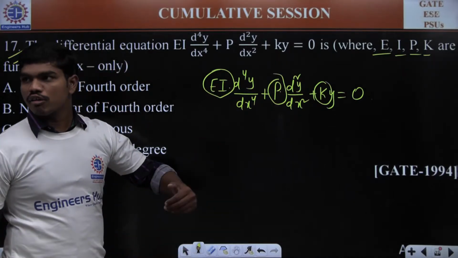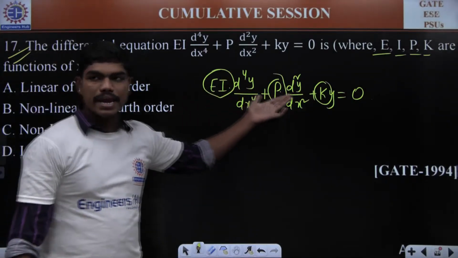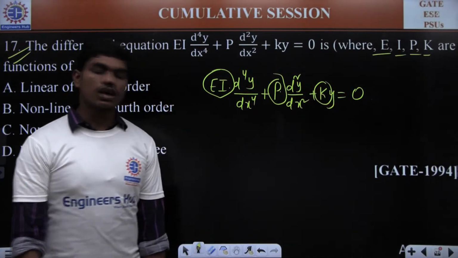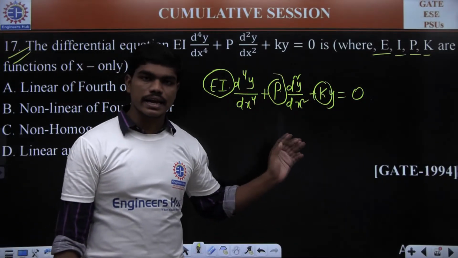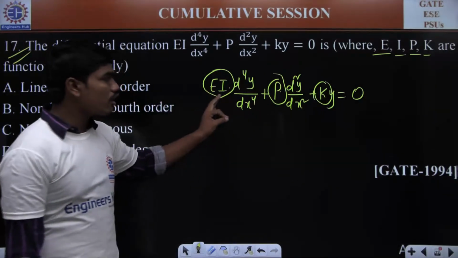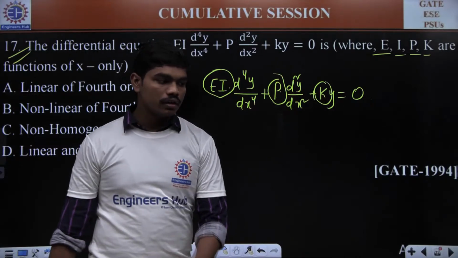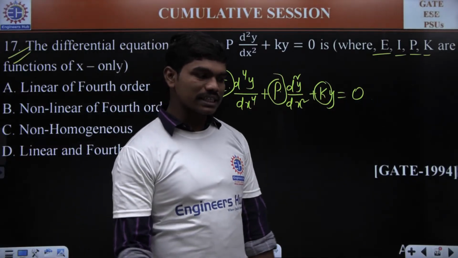If there is no involvement of y in EI, P and k, can I call this equation a linear equation? Yes or no? Please respond.